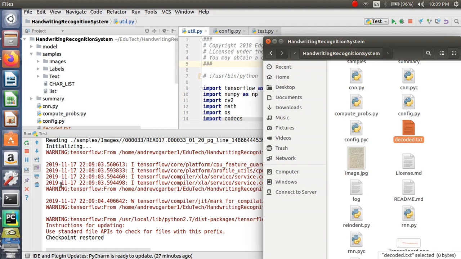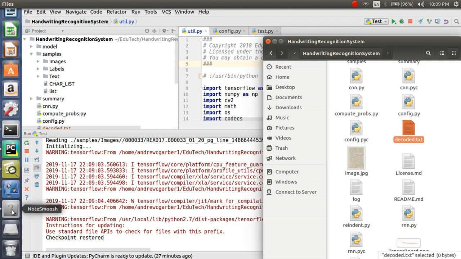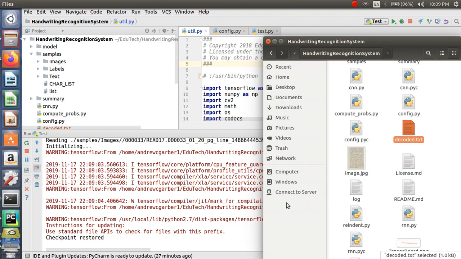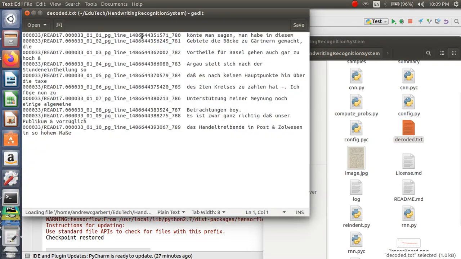So this might run for probably another half a minute or so. We'll see how long it takes. But yeah, in the meantime, let's see. Probably already has some text in there right now if I open it up. Yeah, and you can see it's doing it line by line.